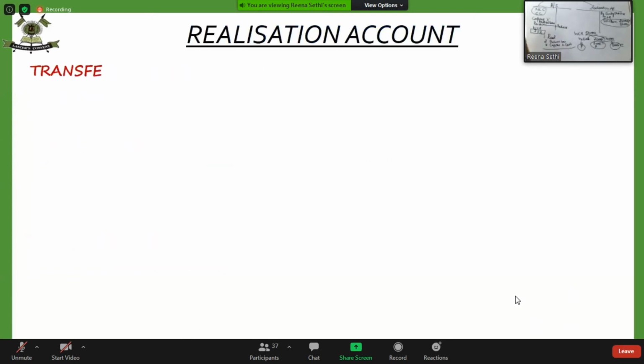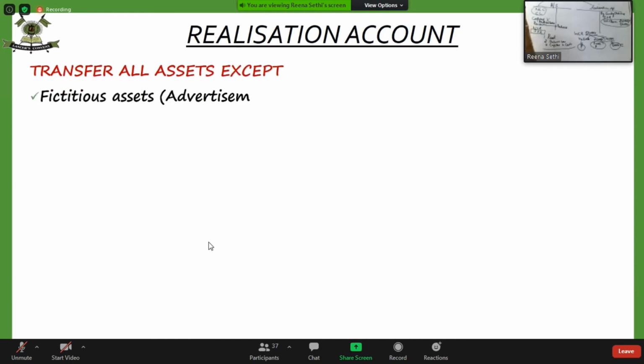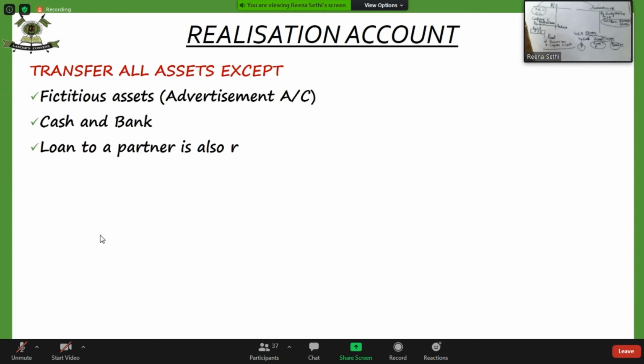We are going to transfer all assets except fictitious assets, that is the advertisement suspense account, cash and bank account, loan to a partner, then goodwill. Bhuvnesh, you are asking why our IFR won't be distributed to partners.